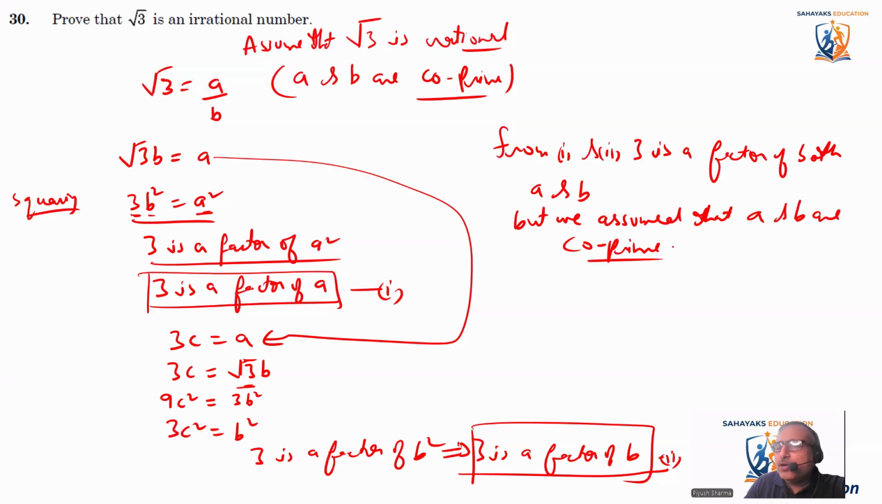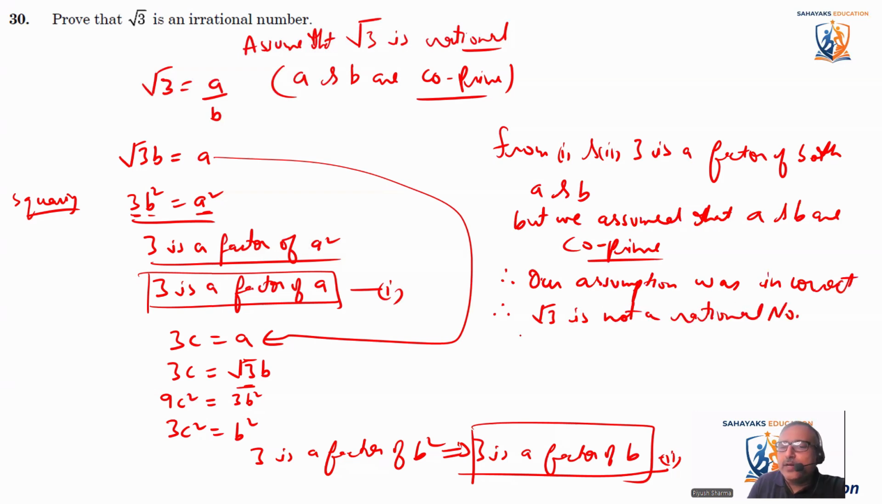We assume that a and b are co-prime. So that means our assumption was incorrect. What does this imply? That root 3 is not a rational number, or root 3 is an irrational number.